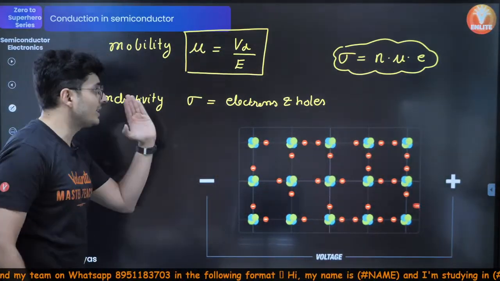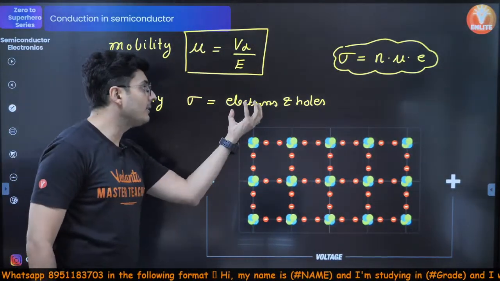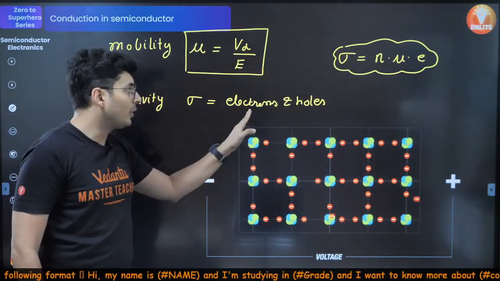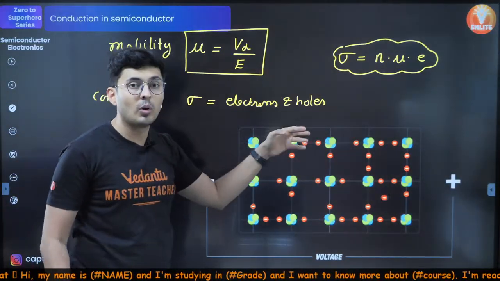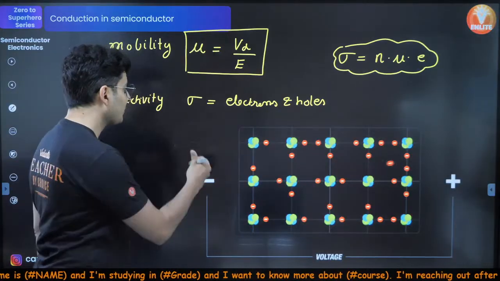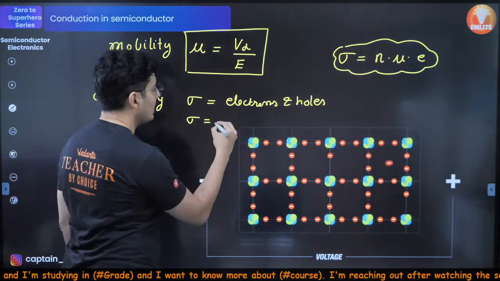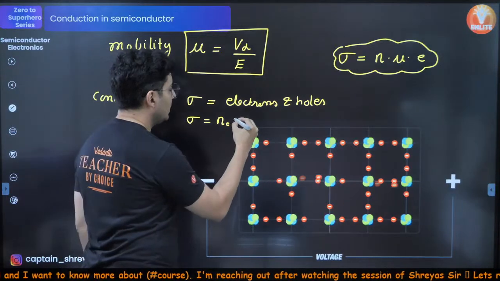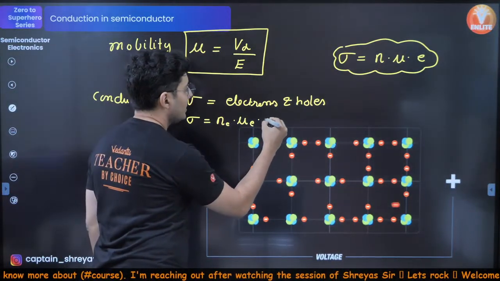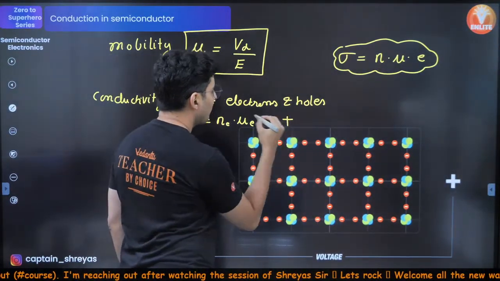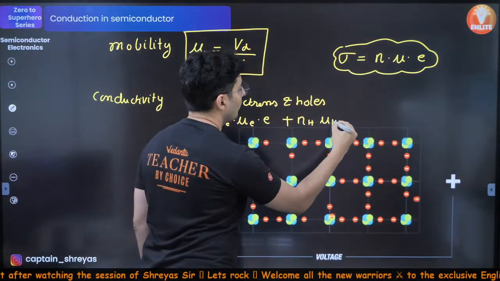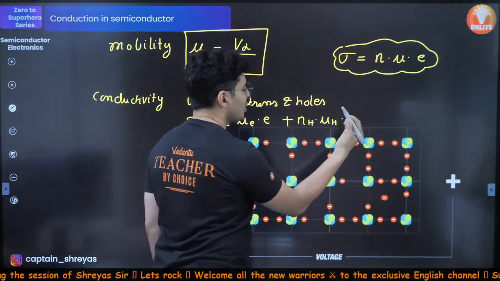But because it's a semiconductor and the conductivity is because of electrons and holes, this will come for electrons, this will also come for holes, and you will get a total formula which looks something like this. It will be number of electron charge carrier density into mobility of electrons into the charge of electrons plus the number of hole density into mobility of holes into the charge of the hole.